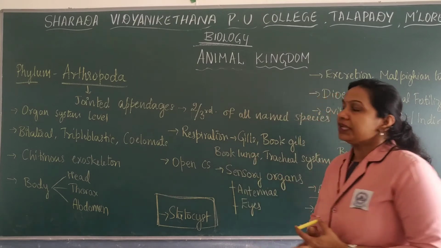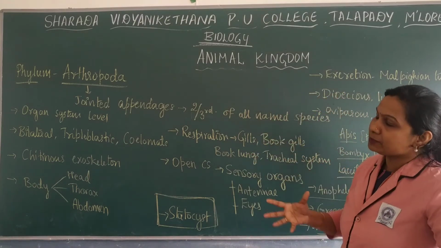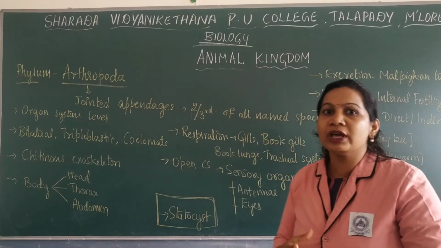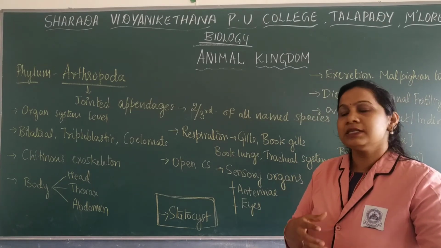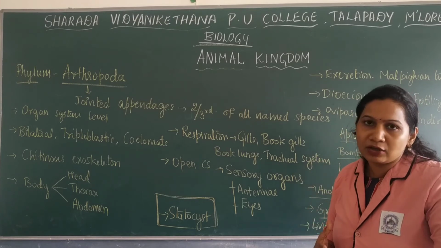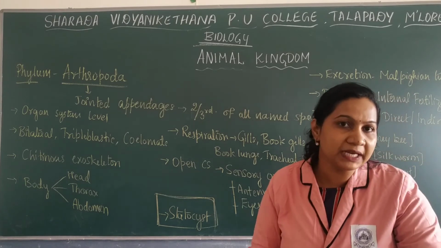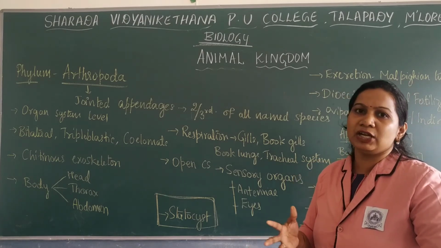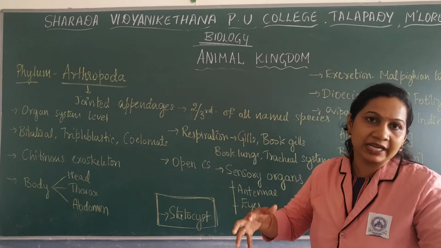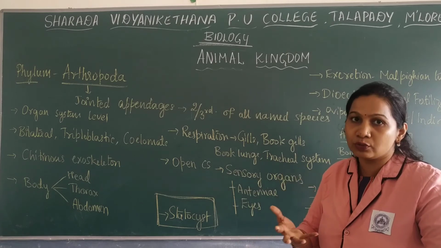See here, Arthropoda consists of different types of organisms. A few are aquatic organisms, a few are completely terrestrial, right? There are various kinds of insects, and they are also included in this.